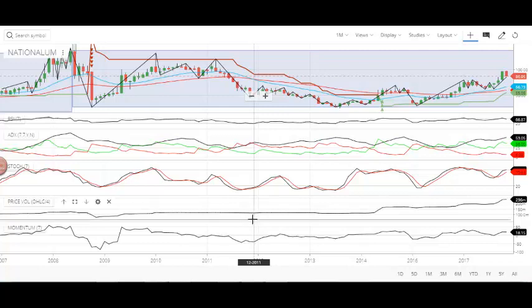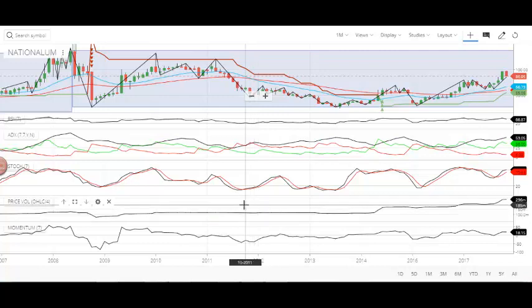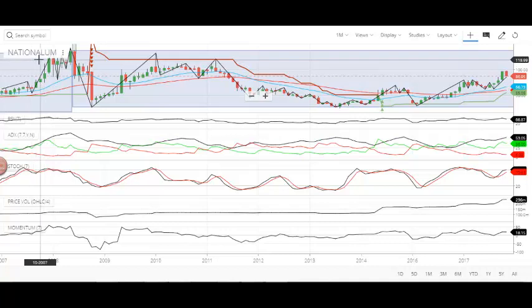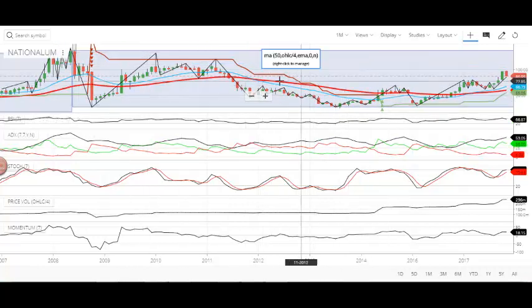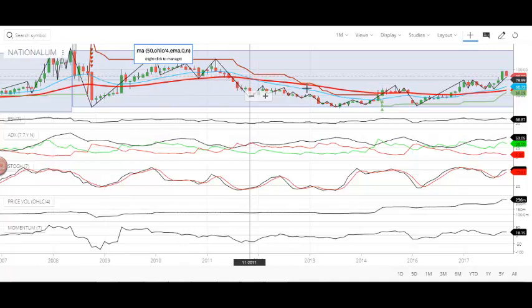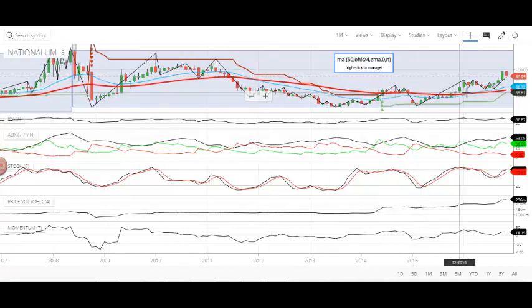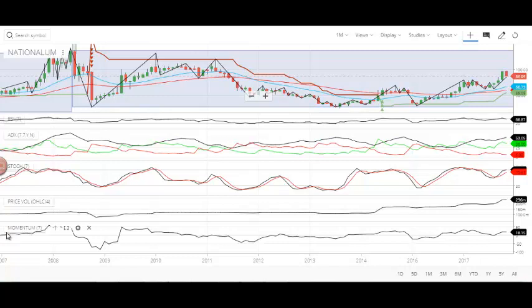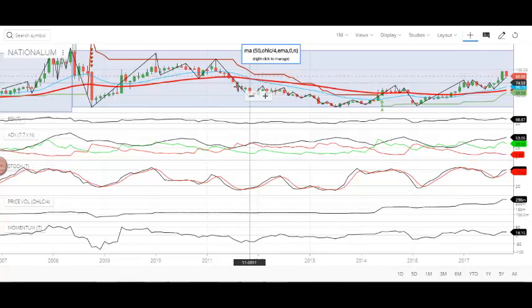Today we are going to do the technical analysis for National Aluminium Company stock. NALCO is the ticker name, and what you're watching is the monthly technical chart of the stock. This is the historical price chart that you are seeing, and these are all the technical indicators that I'm using to do the technical analysis for this stock. And these are all the technical indicator graphs generated by these indicators related to this National Aluminium stock.